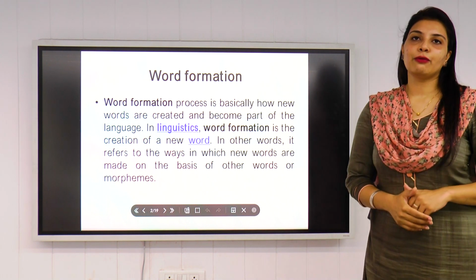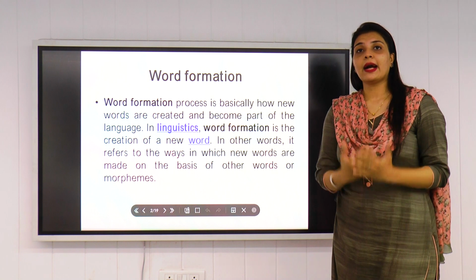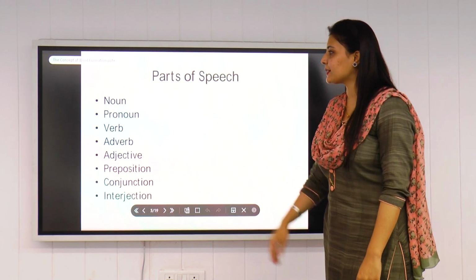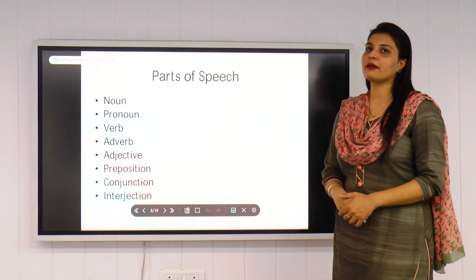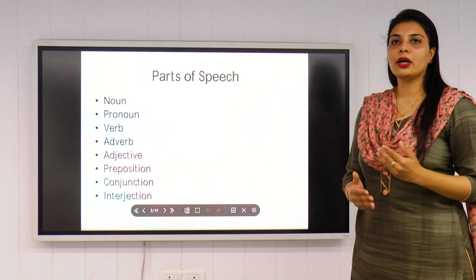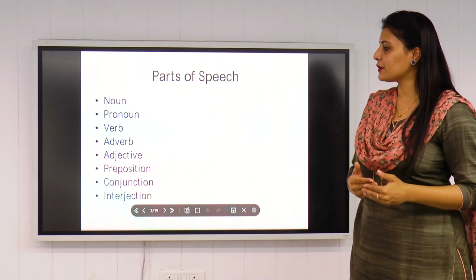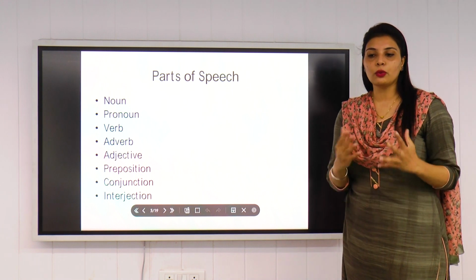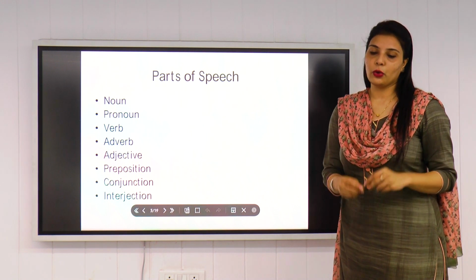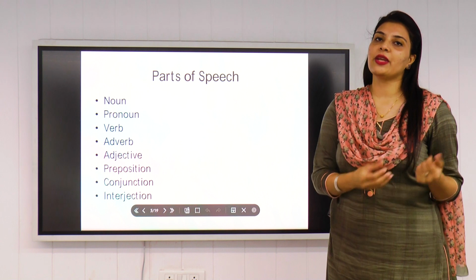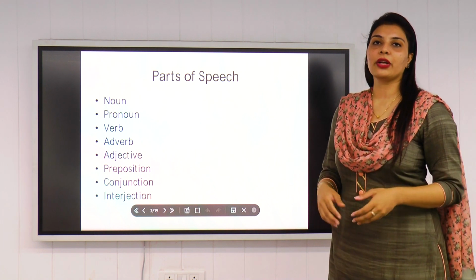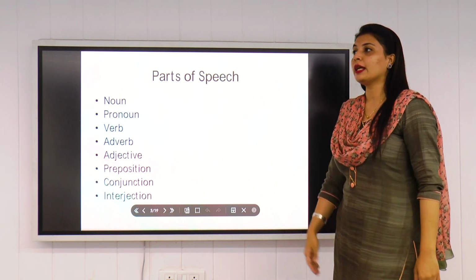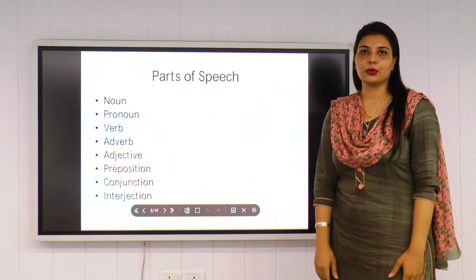Before we begin with this word formation concept, all of you need to understand the basic parts of speech. So what are these basic parts of speech? As you can see on screen: noun, pronoun, verb, adverb, adjective, preposition, conjunction and interjection. So these are the 8 parts of speech around which all the words rotate. Whatever language we use, whatever words we use to convey information or to receive information, it goes with the help of these parts of speech only.